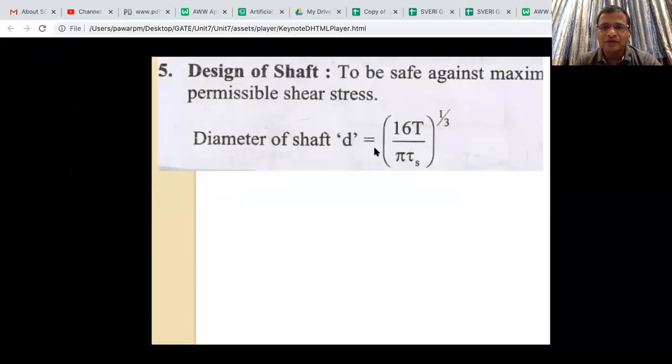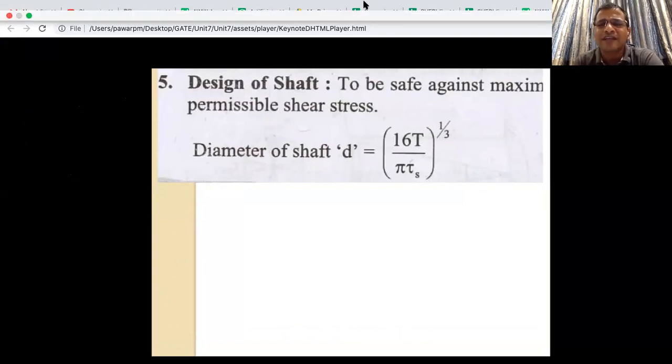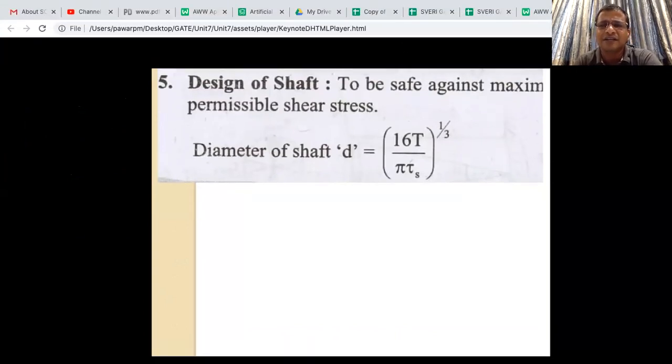Okay, let's go to the next. Design of shaft against the maximum permissible stress. You can directly do this, nothing great here. With respect to T by J equals tau by R, you have to substitute the J value and R value to directly get the diameter.